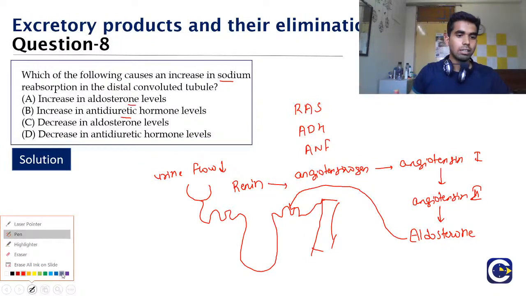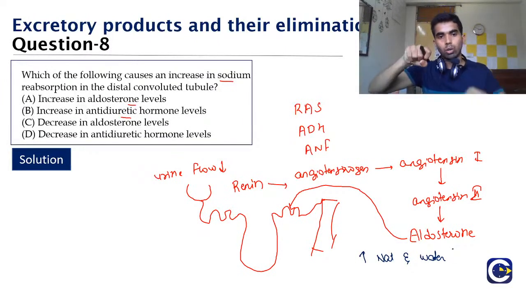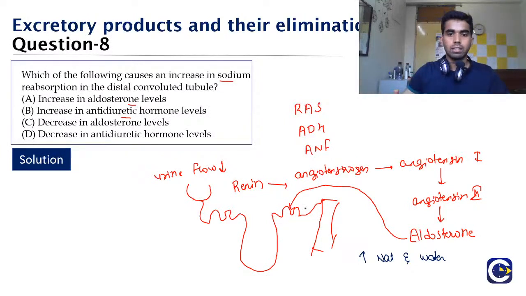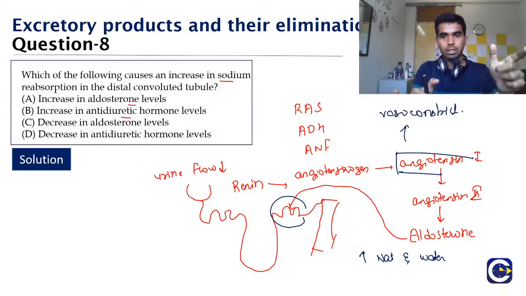This aldosterone acts on the distal part, that is the DCT, and it increases the absorption of sodium and water, because water doesn't come singly. It needs someone, and that is sodium. So it takes sodium along with the water, and that is occurring in the distal segment. And angiotensin causes vasoconstriction. When you press the pipe, the water flow increases.